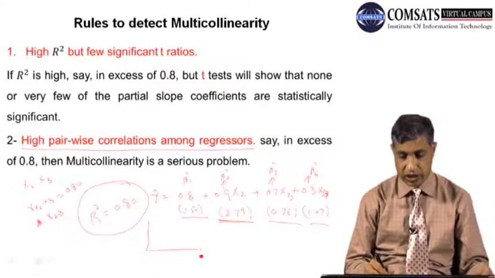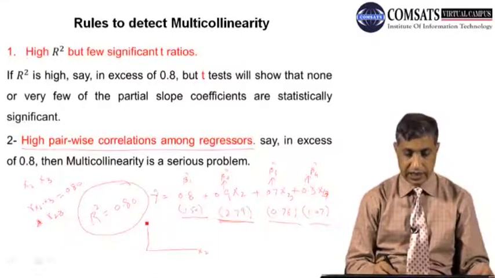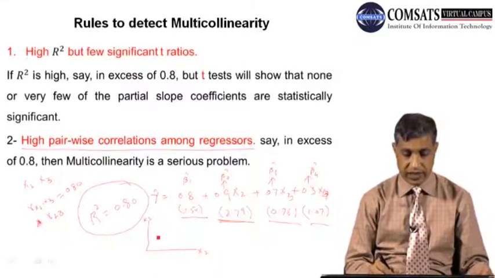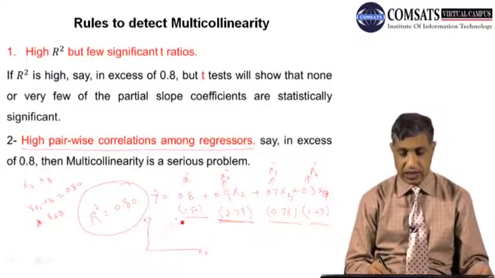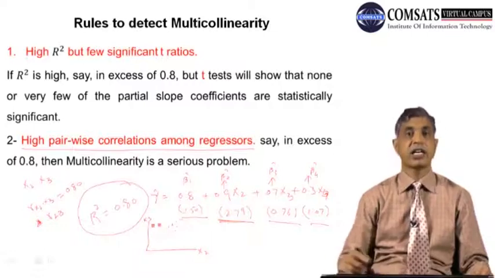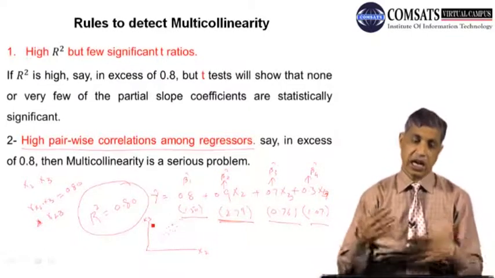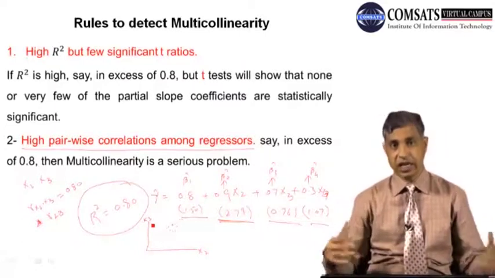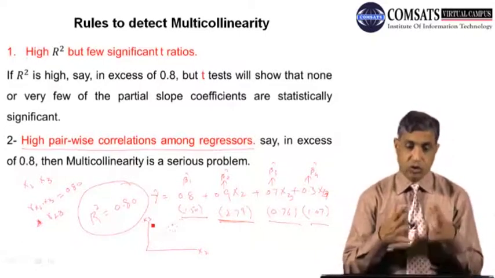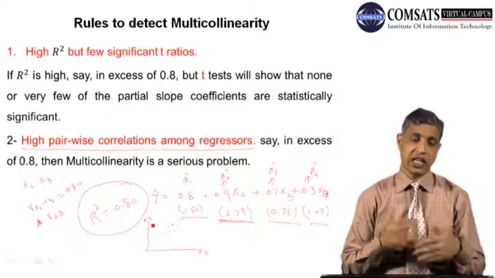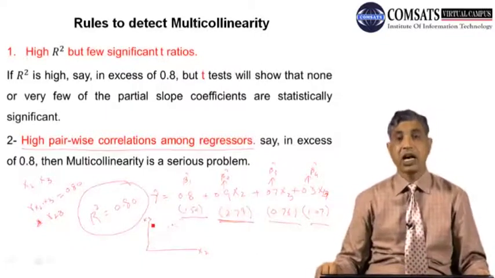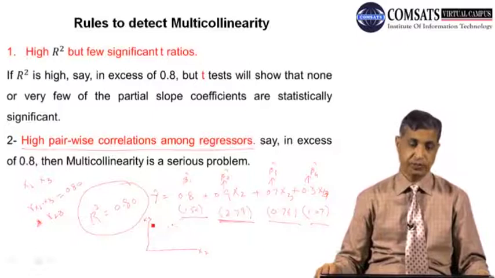If I take x2 here and I take x3 here, and the plot shows such kind of things, I can guess that x2 and x3 are correlated with each other. So this was the second method that we explained, that there is higher pairwise correlation.